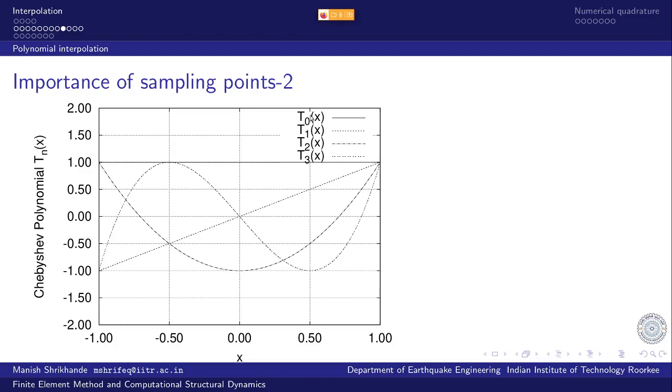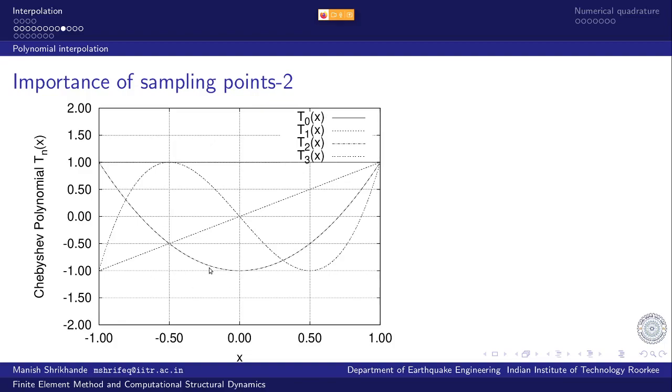You can see that t0 is just a constant value, just 1. t1 is a straight line from -1 to +1 for x ranging from -1 to +1. If you multiply t0 and t1 and integrate over the range, you will find that it evaluates to 0. That's what orthogonality means: the inner product of these functions is always 0 within the range.